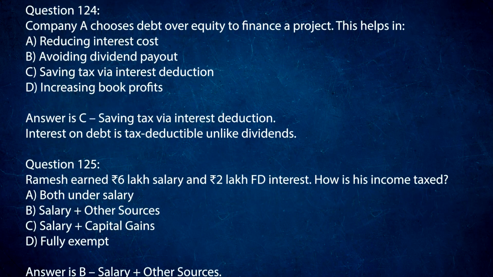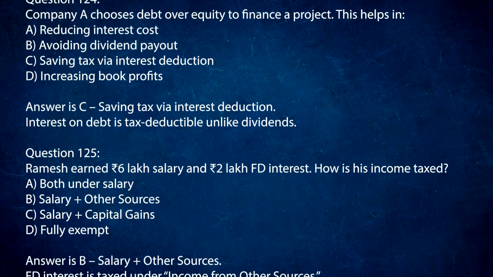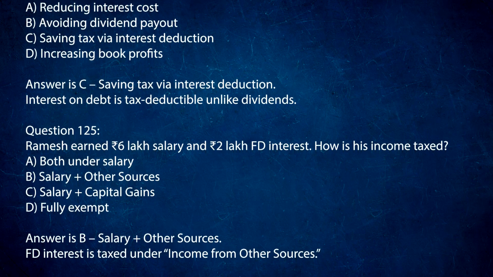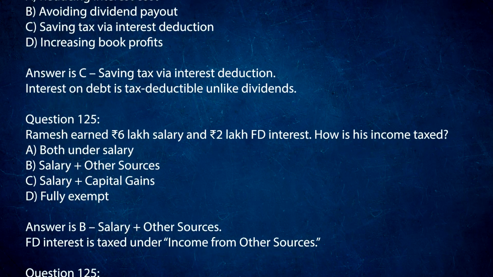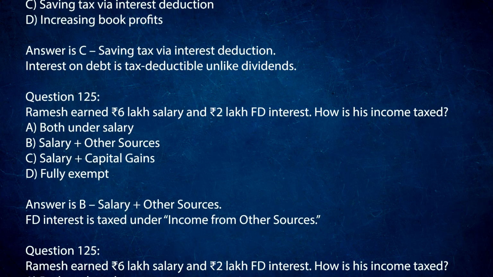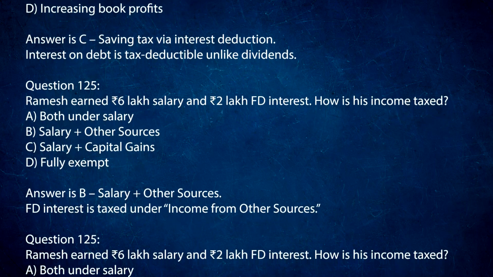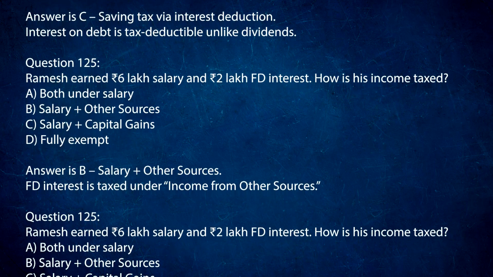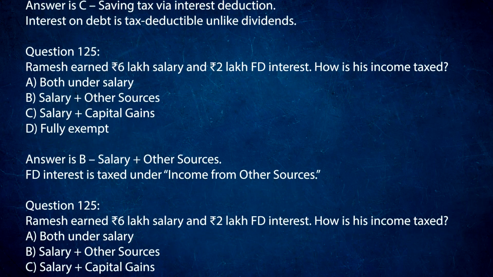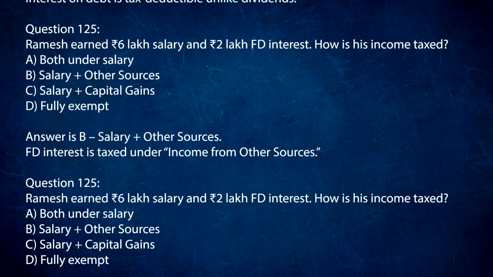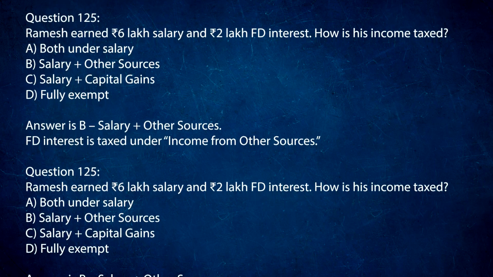Question 125. Ramesh earned 6 lakh rupees salary and 2 lakh rupees FD interest. How is his income taxed? A. Both under salary. B. Salary plus other sources. C. Salary plus capital gains. D. Fully exempt. Answer is B. Salary plus other sources. FD interest is taxed under income from other sources.